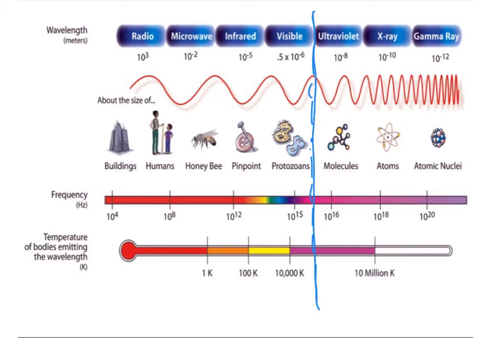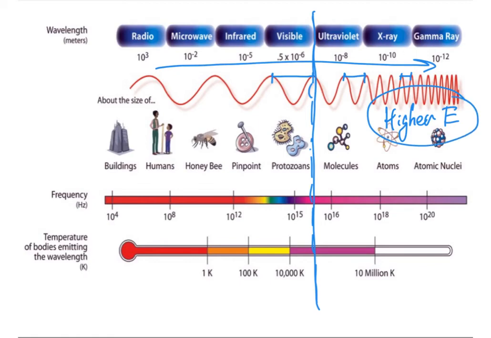The more to the right we move on this scale, the higher the frequency of electromagnetic radiation. The wavelength of this radiation gets shorter from left to right, and as it happens, the frequency increases and the amount of energy that this radiation carries gets bigger and bigger. Gamma rays are dangerous because they are electromagnetic radiation that carries huge photons of energy.